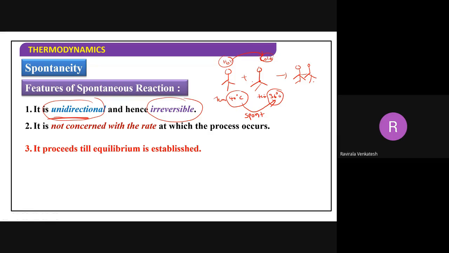So that is happening. Up to what point will it happen here? Until both reach the same temperature. So it proceeds until equilibrium is established. The flow of heat from hot body to cold body continues until equilibrium is established. Whenever both get the same temperature, at that point the heat will not flow like this. So that is the third point.